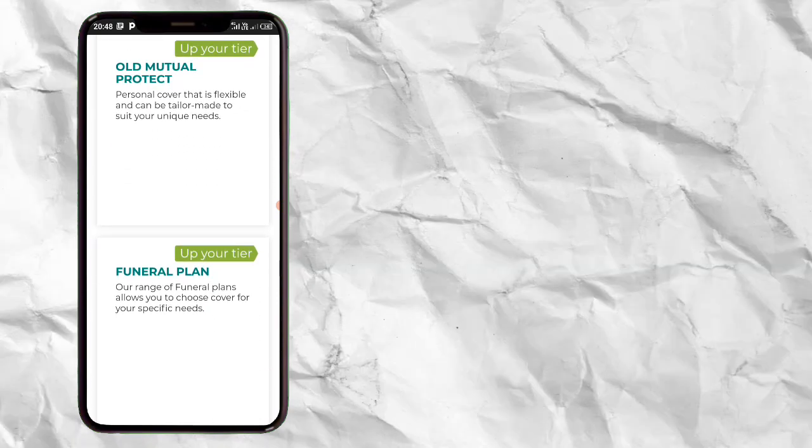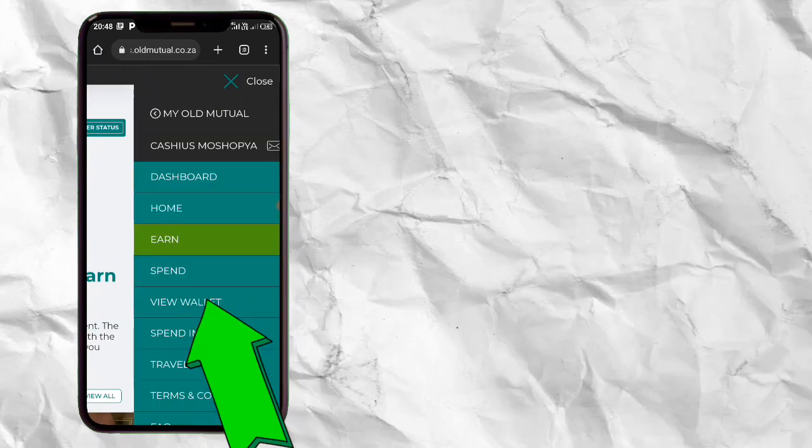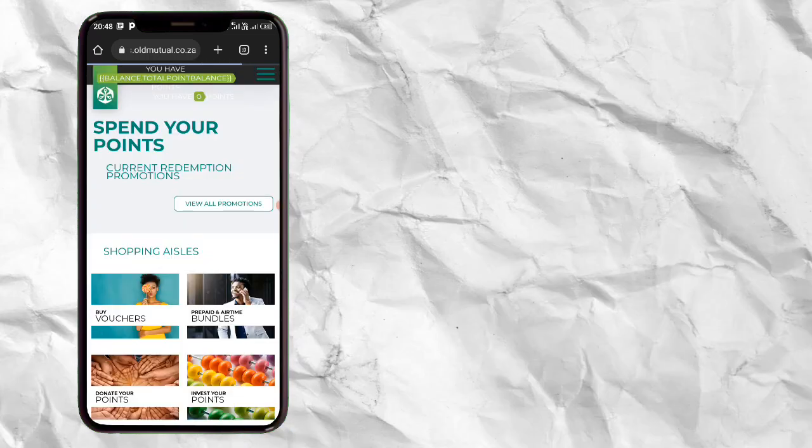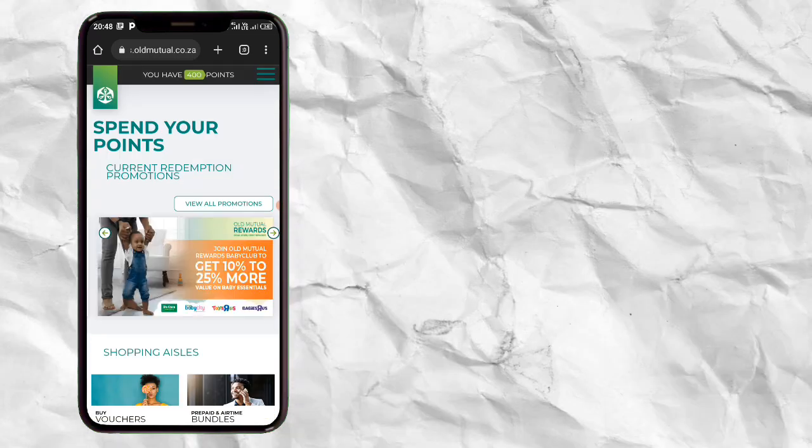And let's say you have enough points right now and you want to spend your points. Go there again, click there and click on spend. It will take you to this page: shopping. Buy vouchers, prepaid or free airtime. Click on one of these. Let's say you want to invest your points, click there. Mutual rewards, travel, click there. Spend in store, click there. Buy vouchers, click there. I'm just going to show you with prepaid and airtime.